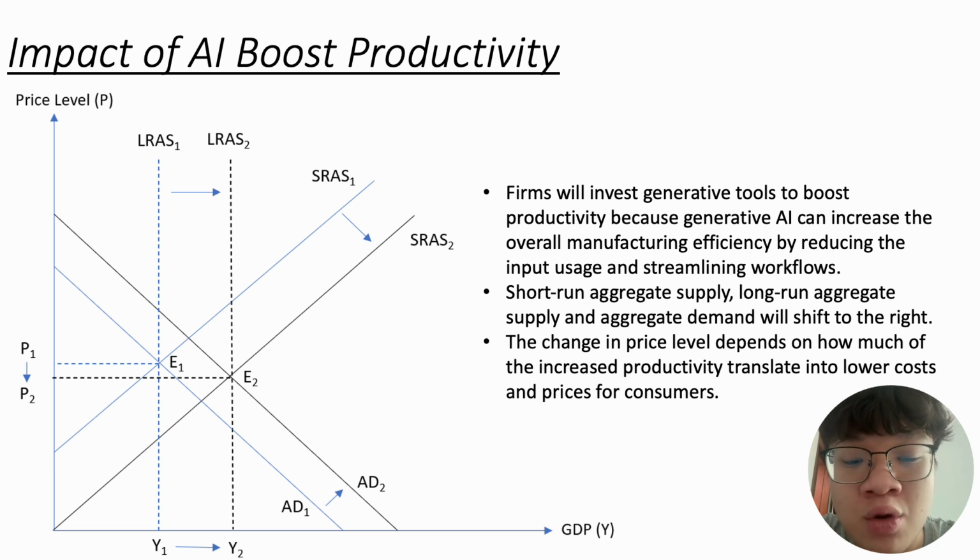As an impact, real GDP will increase from Y1 to Y2, while the price level will decrease slightly from P1 to P2. The change in price level depends on how much of the increased productivity translates into lower costs and prices for consumers. Furthermore, the long-run aggregate supply curve will shift to the right from LRAS1 to LRAS2.